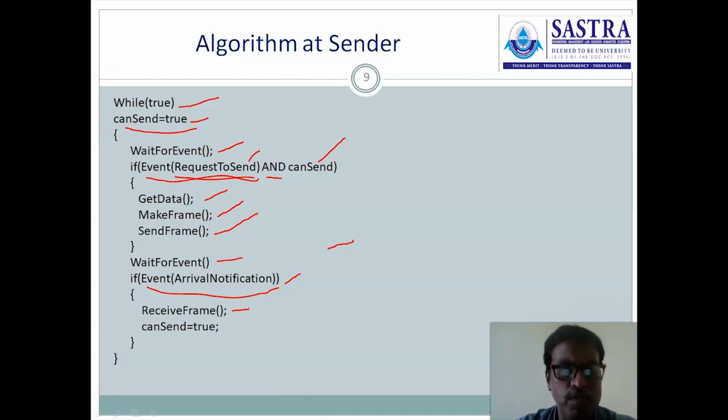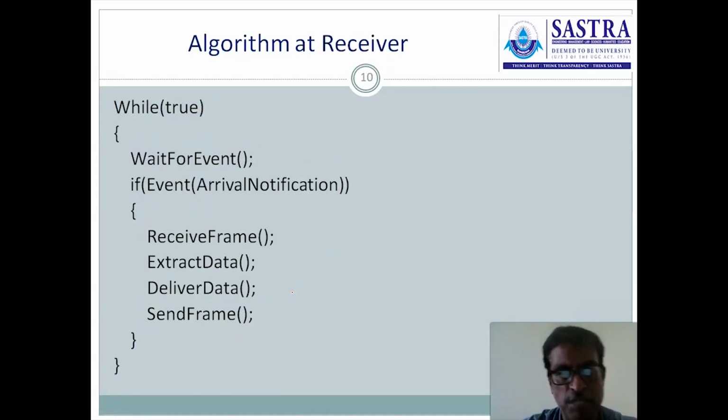And an acknowledgement frame. No data is involved in that. It is some kind of acknowledgement for receiving the data, right? And then immediately the can send variable is true. Once this is set to true, only then are we able to transmit the next frame, once that event has occurred. So acknowledgement is defined here in the stop and wait protocol, so that flow control procedures exist. It is waiting for the acknowledgement. If the acknowledgement is received, then the next frame will be transmitted.